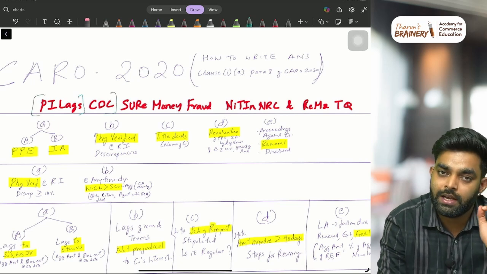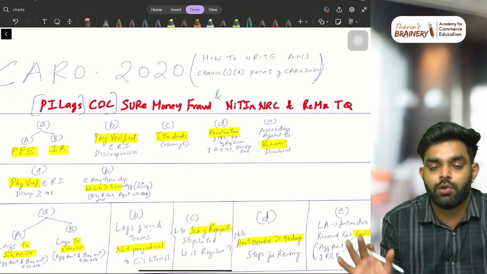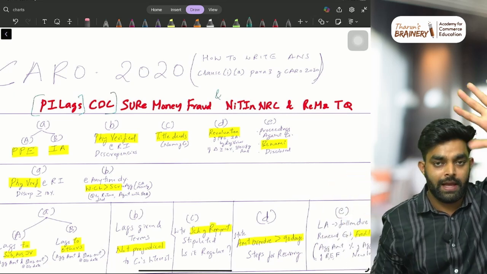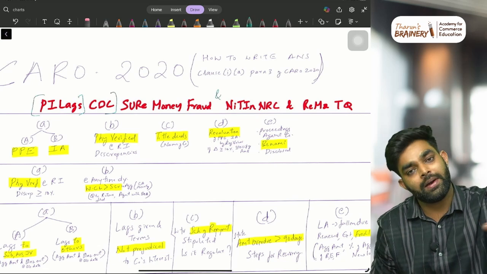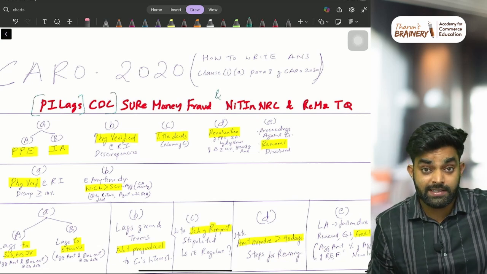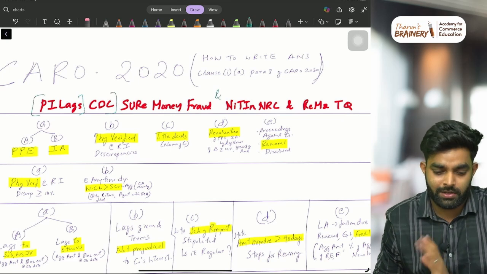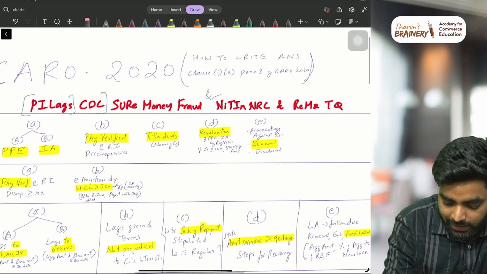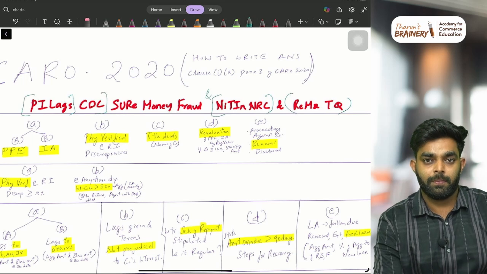Pilag CDC is a sure money fraud. And Nidhin NRC and Rema TQ are also frauds. Just keep it in mind. Pilag CDC is a name, Nidhin NRC is a name, Rema TQ is also a name. Just keep it like that.